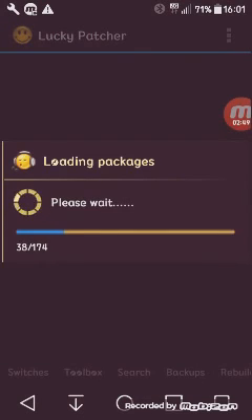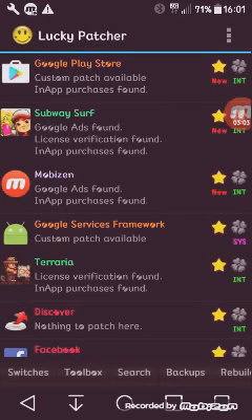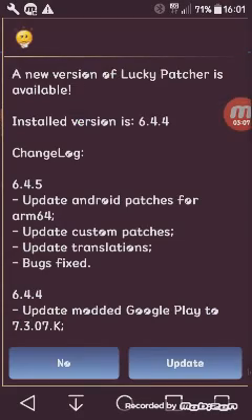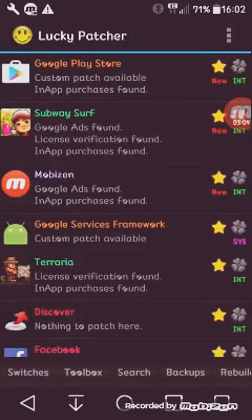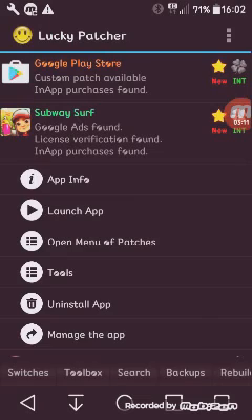Now, it will load some packages, you just have to wait for them to load. I could skip this, but it will be done in a second anyway. And done. Great. Now we're going to click on Subway Surfers and tap Open Menu of Patches.